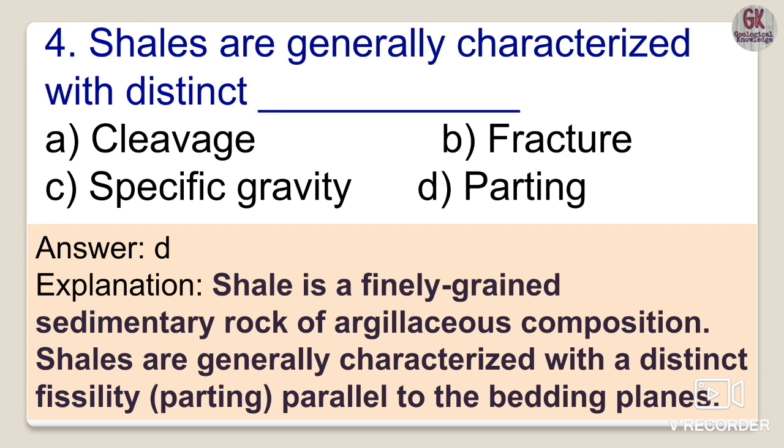So they are softer rocks, argillaceous in composition, and shales are generally characterized by a distinct fissility, which is also known as parting, and that is generally parallel to the bedding planes. The bedding planes occurring in a particular shale are parallel to the fissility or parting. So the correct option is option D, parting.